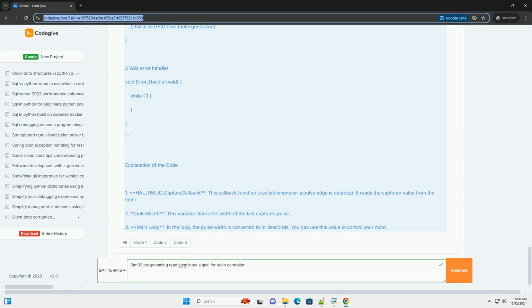void SystemClock_Config(void). static void MX_GPIO_Init(void). static void MX_TIM2_Init(void). int main(void). HAL_Init. SystemClock_Config. MX_GPIO_Init. MX_TIM2_Init. Start input capture.